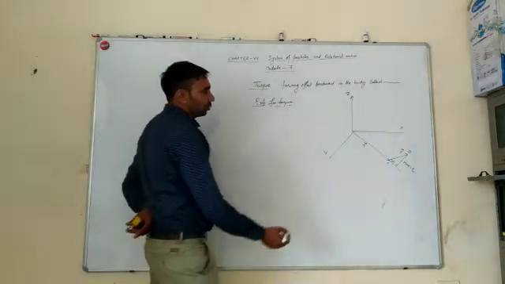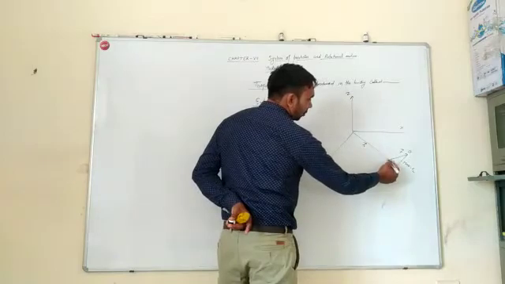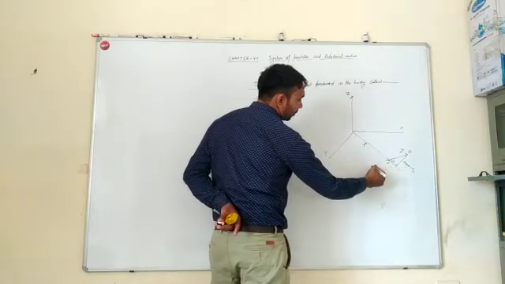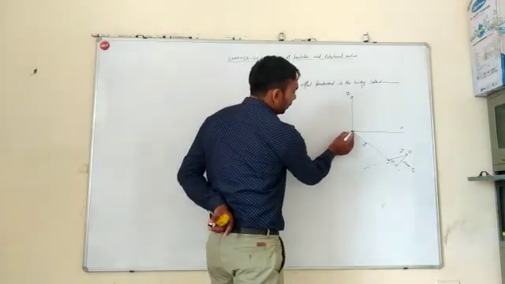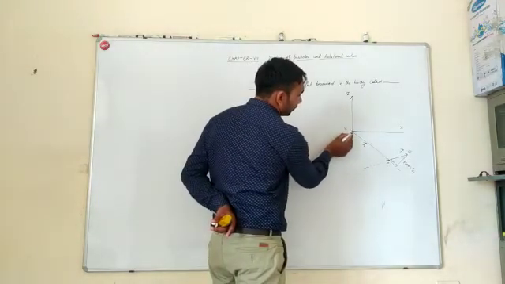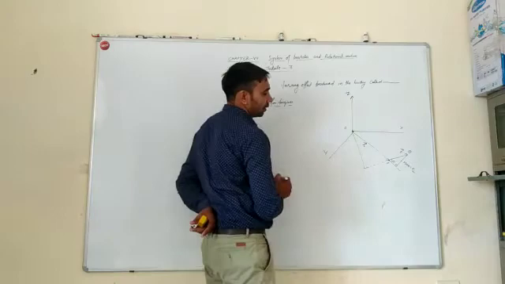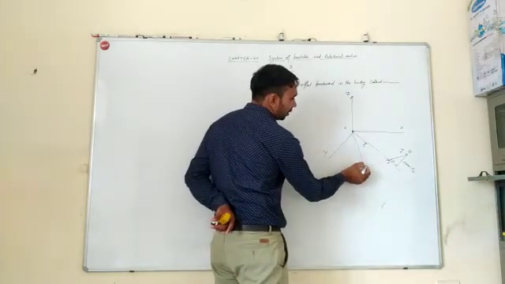If we extrapolate this force and meet this point, this is 90 degrees.